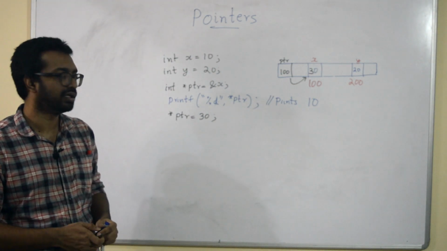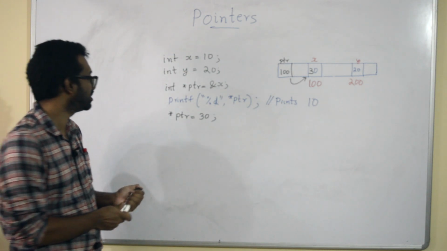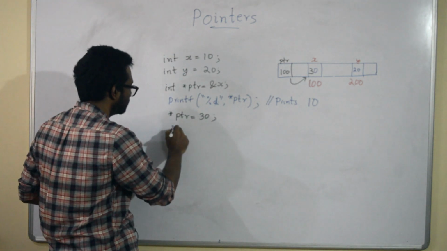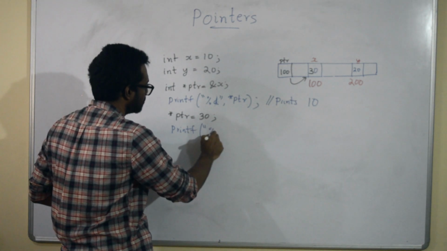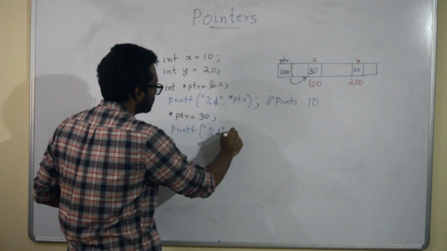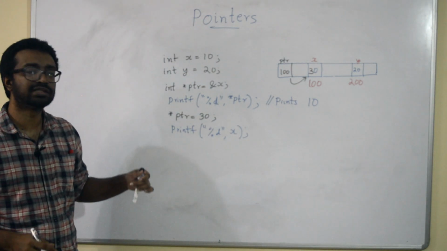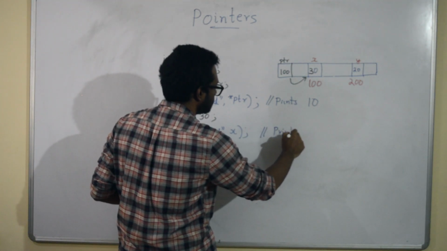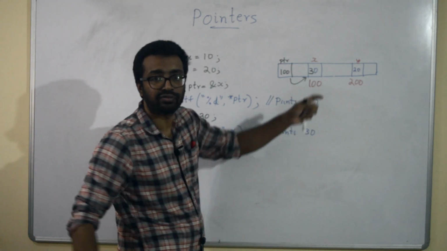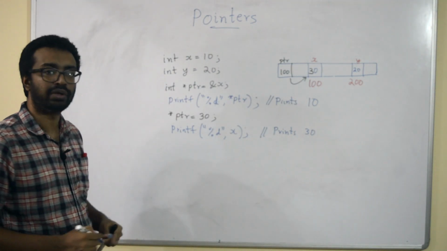Now if I print x, what will get printed? x is now 30. So it prints 30.